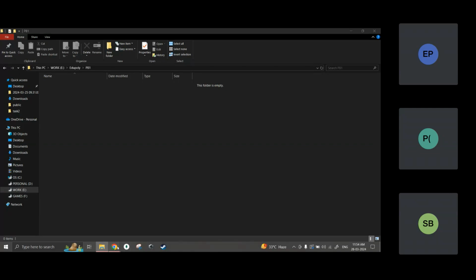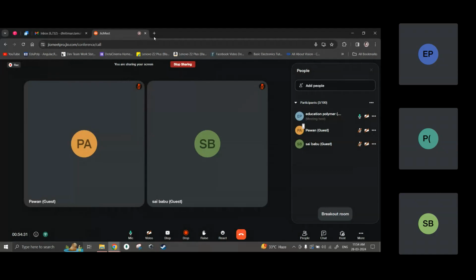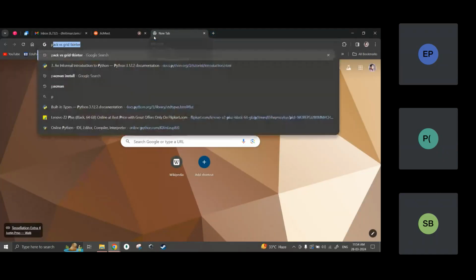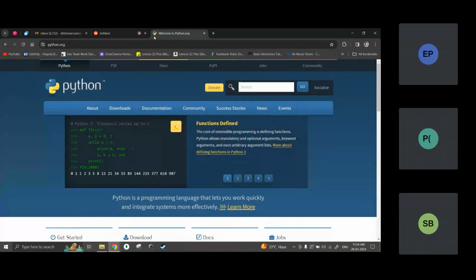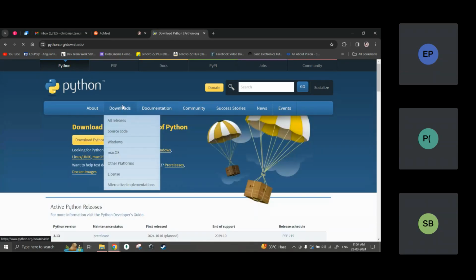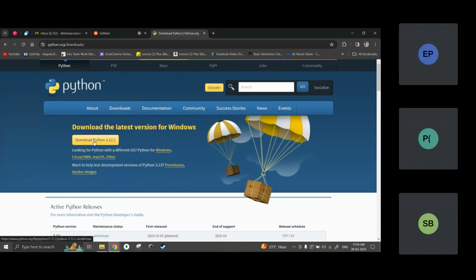So where can I install it? For Windows, I have two options. The main option is going to python.org. This is the solution for any system. I may be using Windows, Mac, Linux, anything. You just go to python.org, click on downloads, and here Download Python 3.12.2 is there. You download it, install it, over. You have the interpreter in your system. By downloading and installing, we are not downloading Python. What we are downloading is the interpreter, because I may not have it in my system.